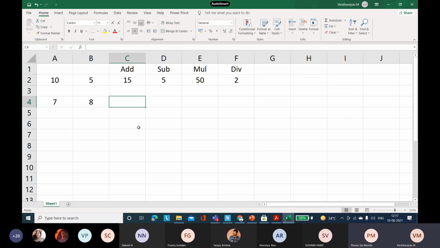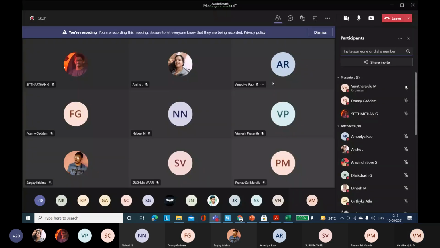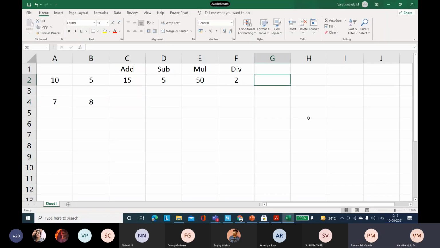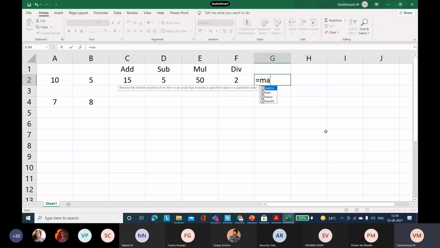Yes, sir. Okay, see how: equals max of A4 and B4. Max function. Yes, max and minimum can be possible. Like who said, Pranav? I think Pranav, you replied. Yes, sir. Yes, max and minimum. I'll tell you about max.